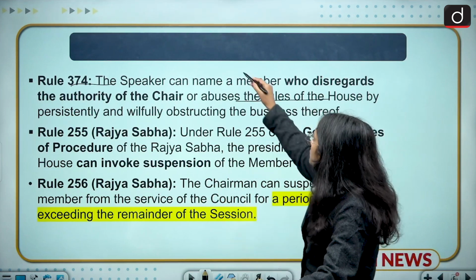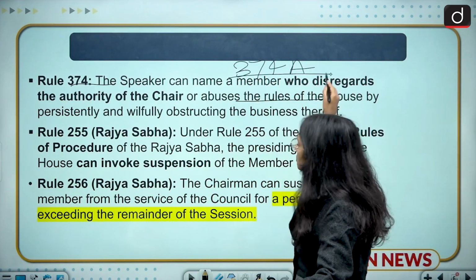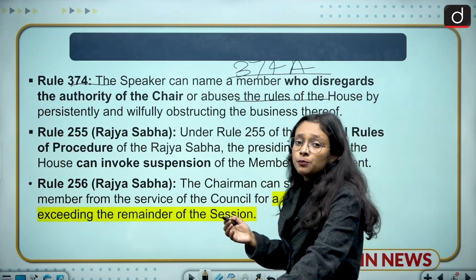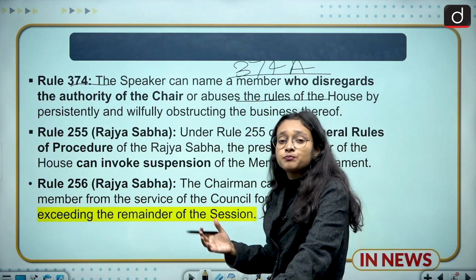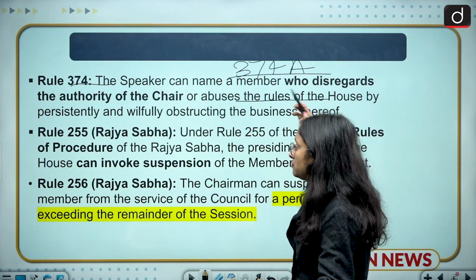Then we have another rule which is Rule 374A. In this scenario, the particular MP is suspended for 5 sessions of the parliament. So this is Rule 374A.